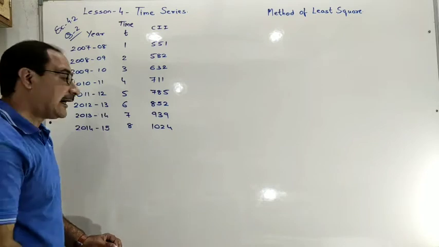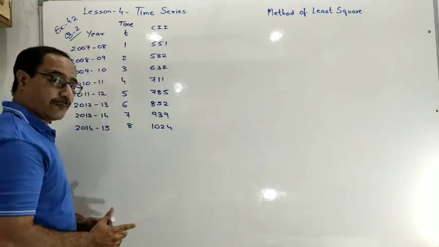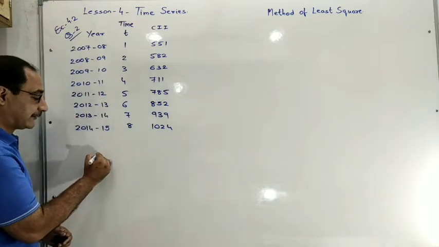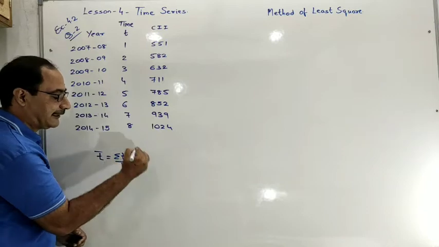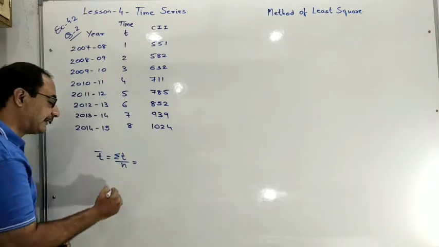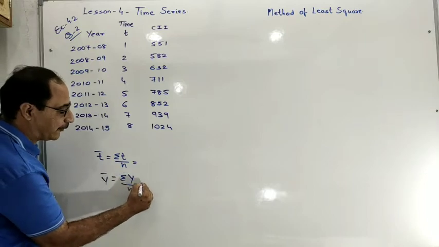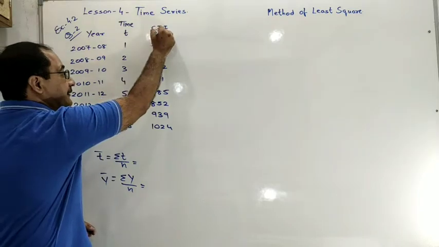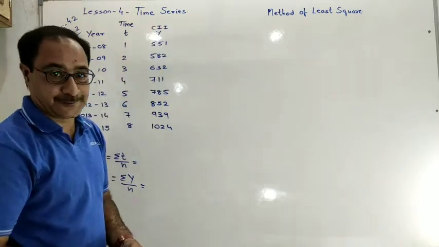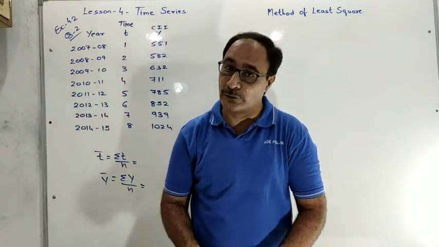Is it clear? After denoting t, first of all you have to find t bar. t bar is equal to sigma t upon n. After that y bar is equal to sigma y upon n. This one is t, this one is y, two variables related. Like in lesson number 2 we saw both are correlated.